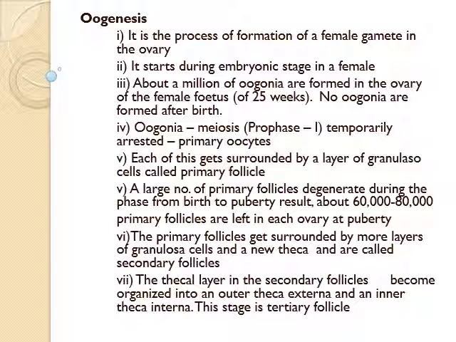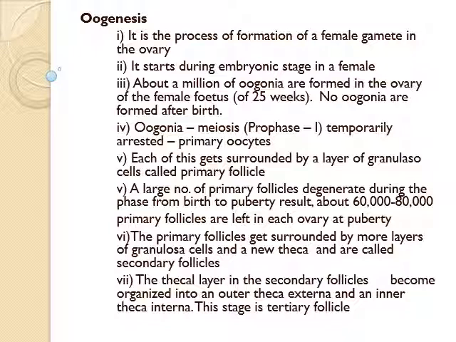Each primary oocyte then gets surrounded by a layer of granulosa cells, called a primary follicle. A large number of primary follicles degenerate during the phase from birth to puberty. As a result, about 60,000 to 80,000 primary follicles are left in each ovary at puberty.